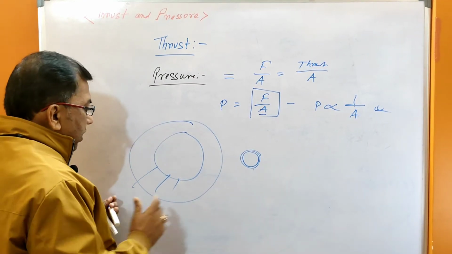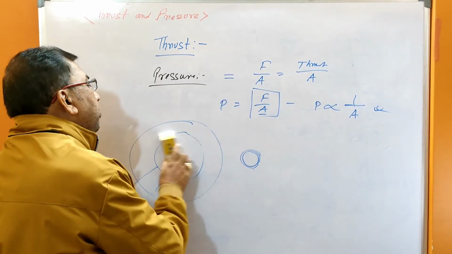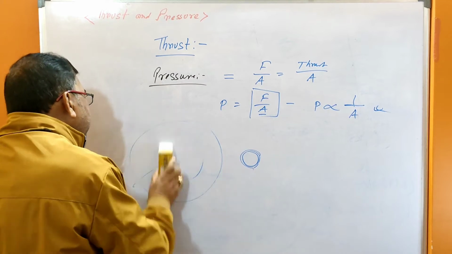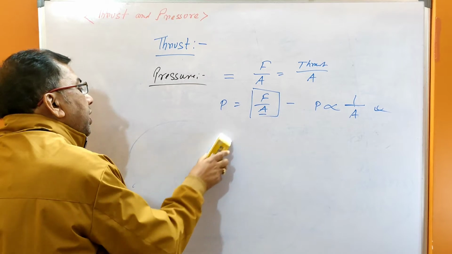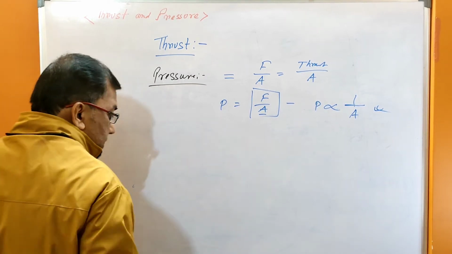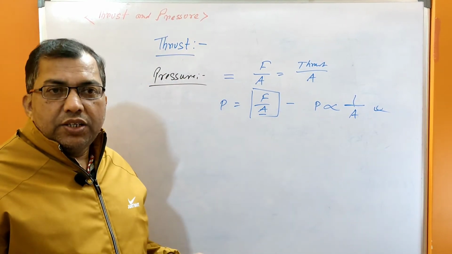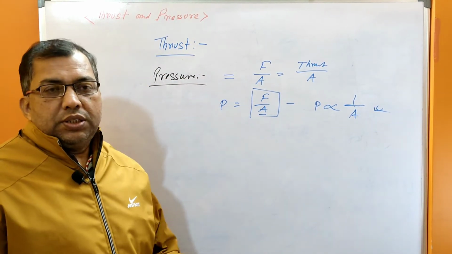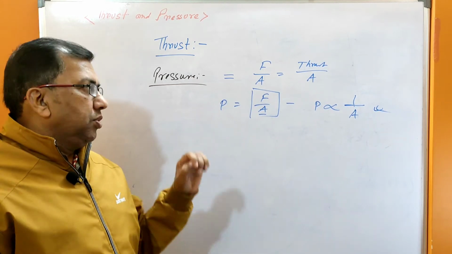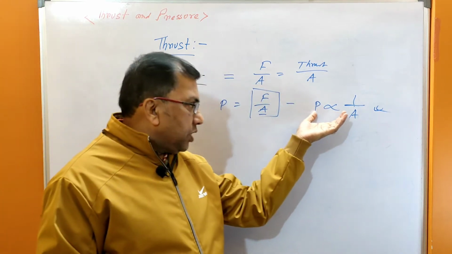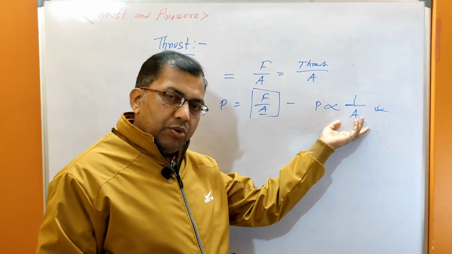Why is it wide? Because its area of contact is large. In that case, less pressure will be exerted, so the surface will not go down. So to reduce pressure, we have to make the area large.